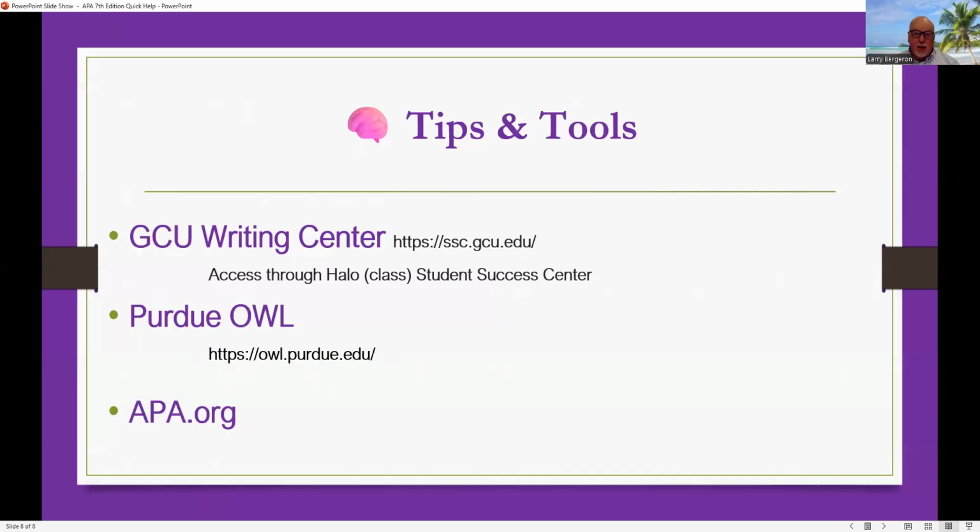Now, in some of our assignments, you're going to be encouraged to use the GCU library. And a lot of times we'll be requesting that you use a peer-reviewed document. That's going to be like an article in a journal. So when you look up an article in databases, and since this is basically a course in Christianity, one of the best databases to use is the ATLA database, and you'll find that